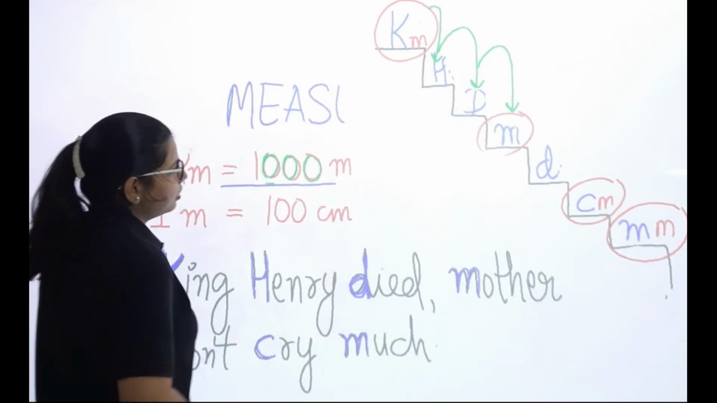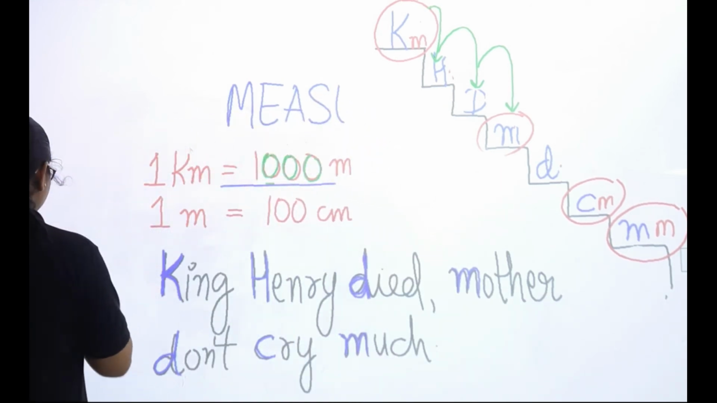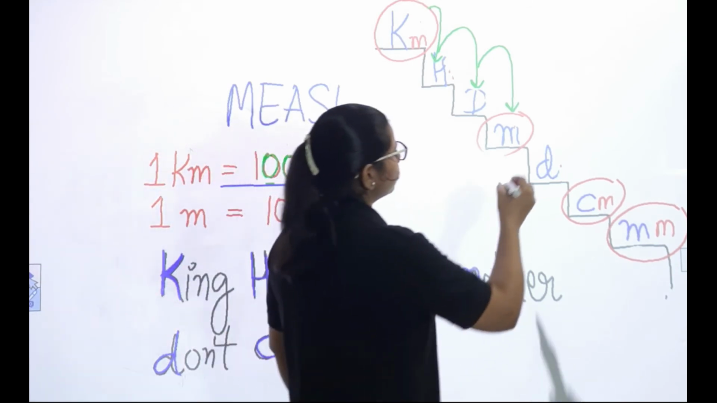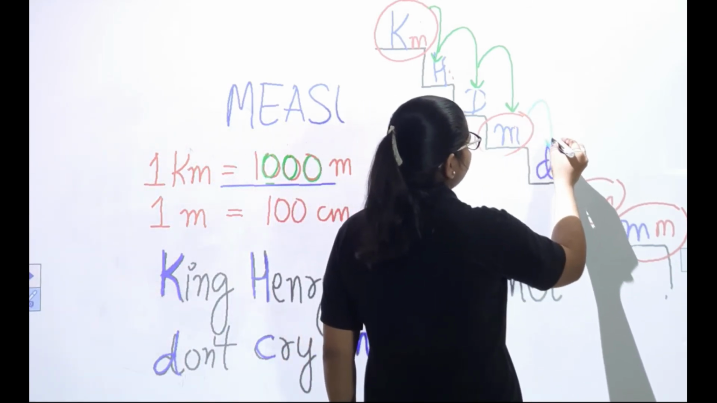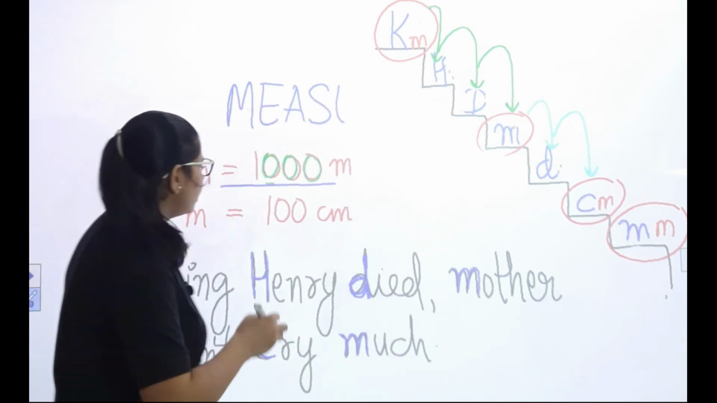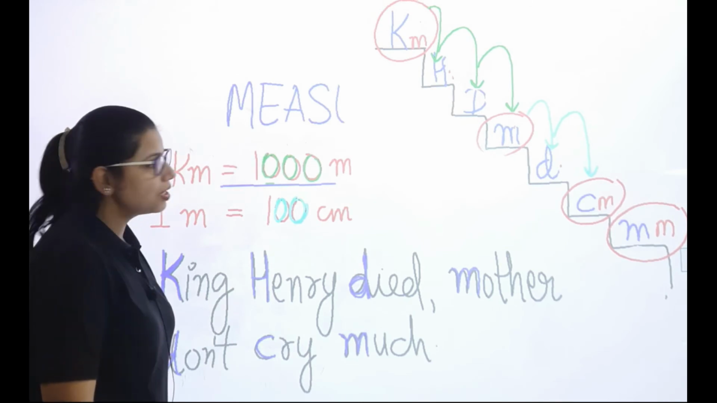Now meter, stand on meter. Now what you need to do? You have to reach centimeter. So from meter, 1 step down, 2 steps down. So 2 steps means 2 zeros. There are 1, 2. 2 zeros, right?